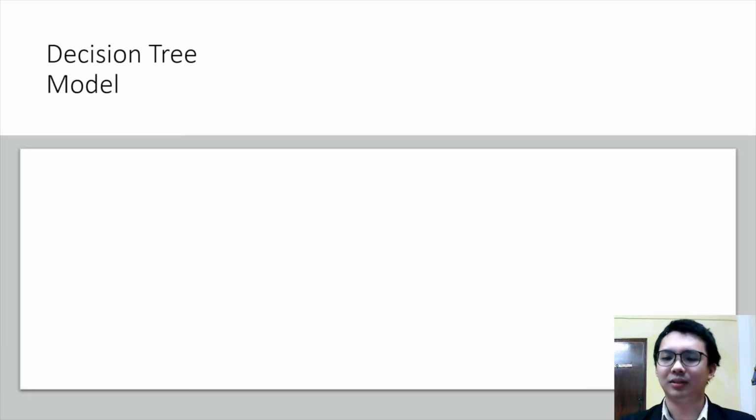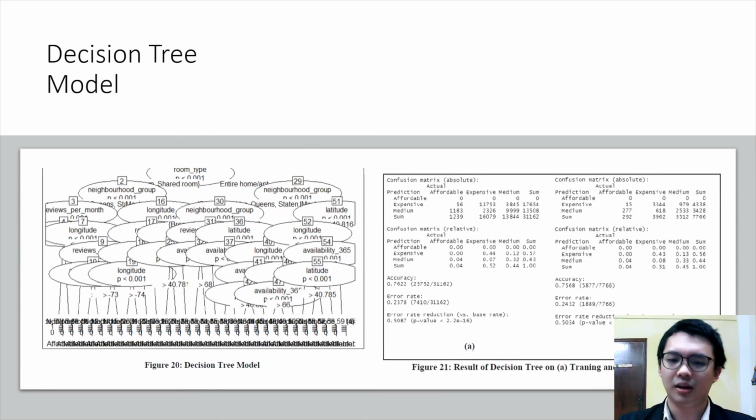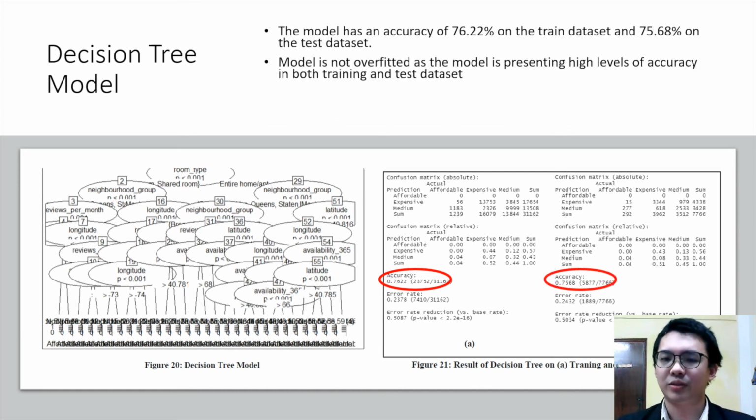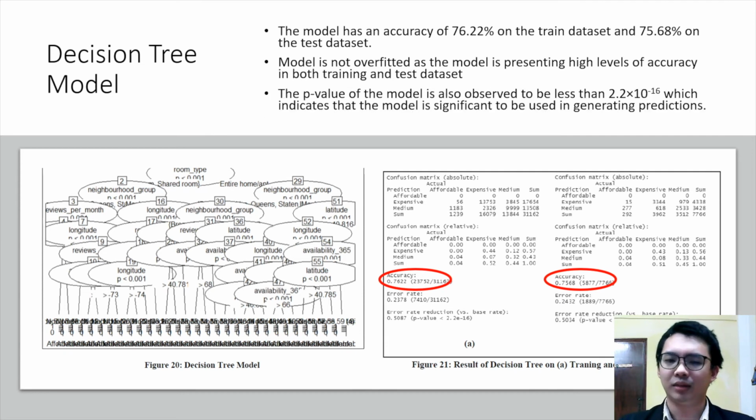The first classification model that we use is the decision tree model, and this is the decision tree that we generated. We can see that the accuracy of the model on the training dataset is 76.22% and the accuracy of the model on the testing dataset is 75.68%. These two values are close to each other, so indicating there's no overfitting, and the p-value is less than 2.2 to the power of -16, which means that this model is significant to use in generating predictions.